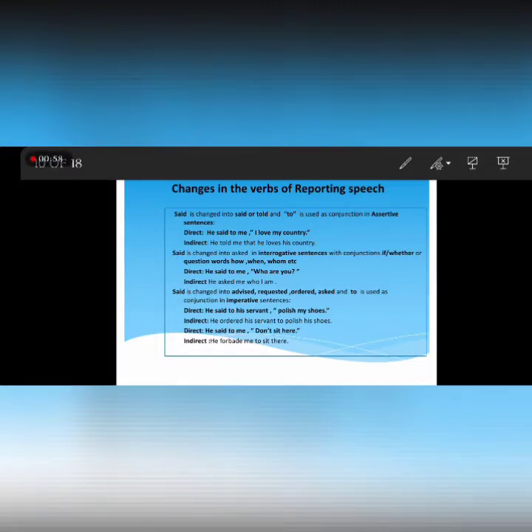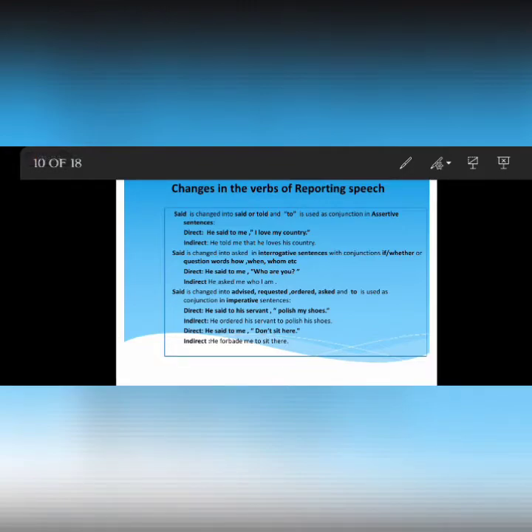Now the reporting part is he said to me, and we are going to replace said with told, and we omit the commas and then we put the conjunction that over here, and I is changed into he loves his country. We'll talk about the pronoun change later on. First of all, we are focusing only on the change of the verbs of reporting speech.